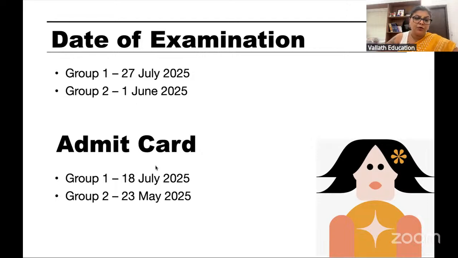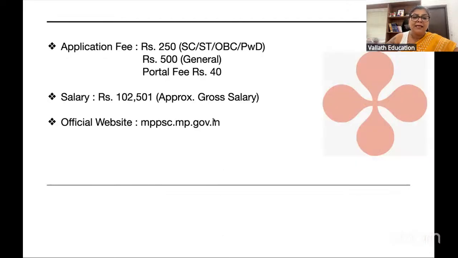So we have about 4.5 months now. The admit card will also come just before that. Application fee details are also given here. If anybody does not know all these things, you can always go to mppsc.mp.gov.in. The salary and the perks, the opportunity for growth that you get is so tremendous when you pass a PSC assistant professorship exam, that everybody should try to pass NET and pass this exam. This is that important. Don't take it lightly.